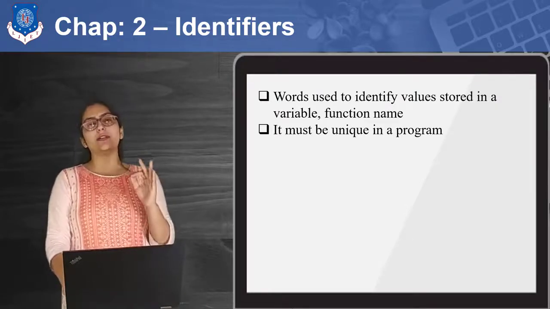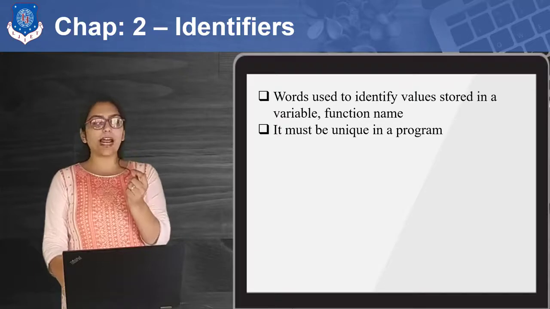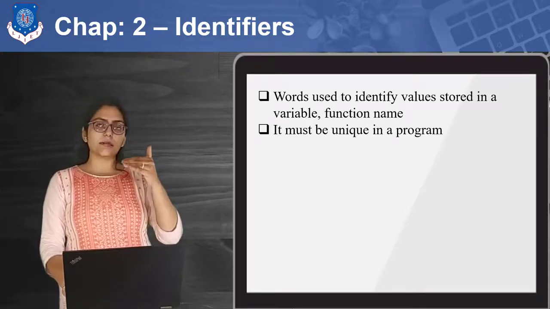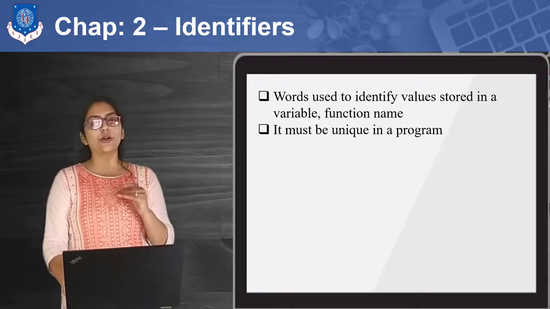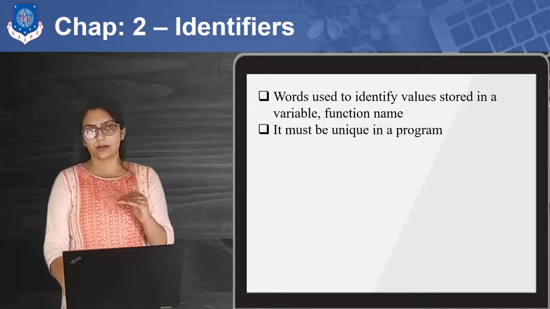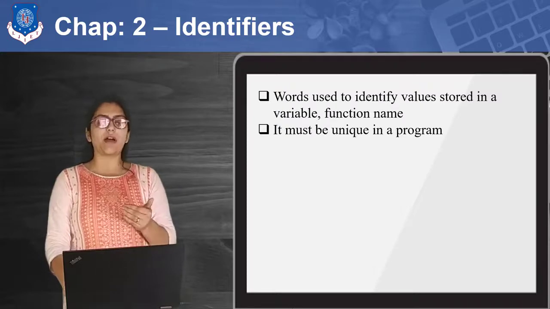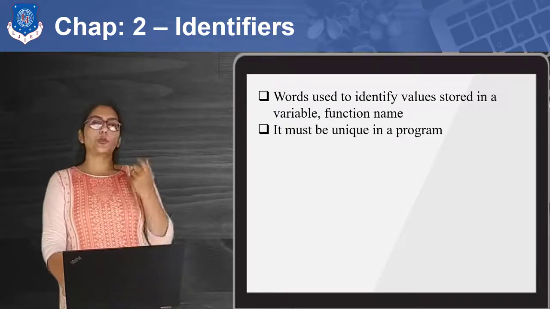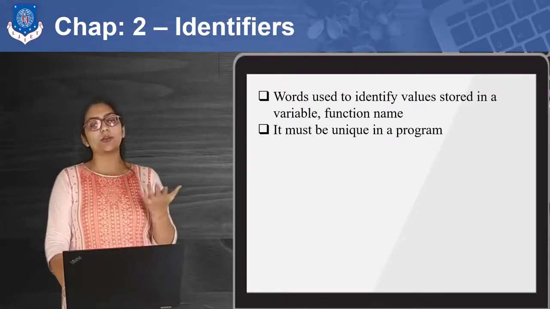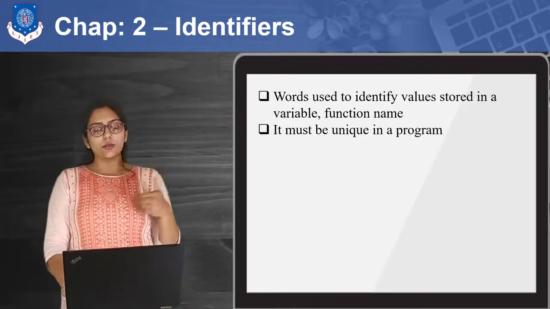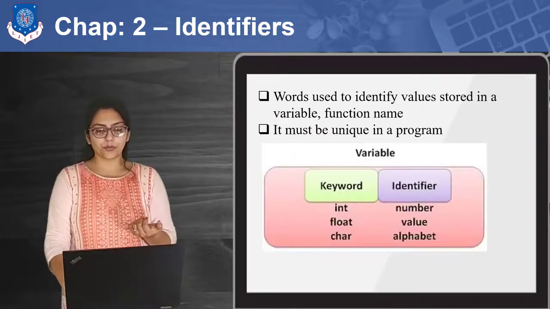Suppose you have defined int a one time, then some lines after you cannot use int a or float a or something. a must be unique. You can try it in your program, defining the same variable name twice or thrice. You will see that you will encounter an error.